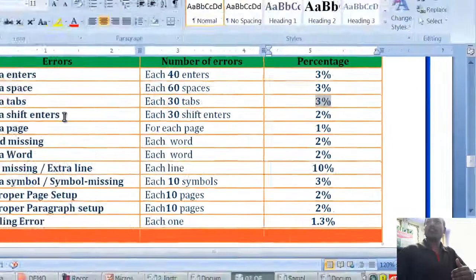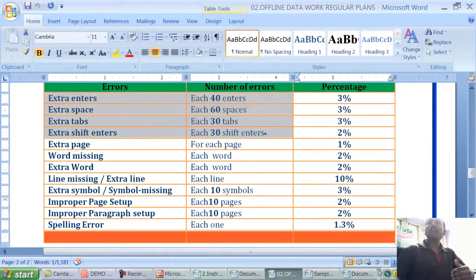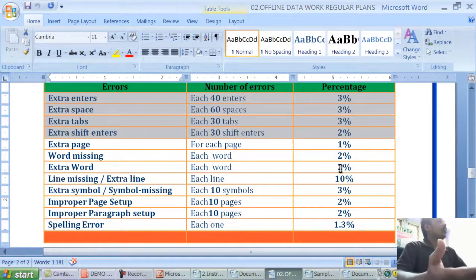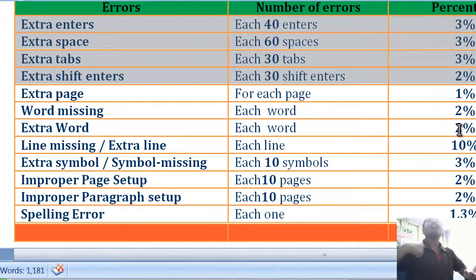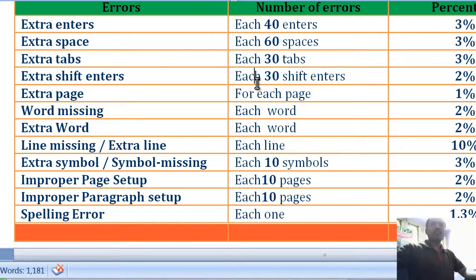Okay, now the customer says that these 3 to 4 errors, intentionally I am not doing anything. I am doing it sincerely, but unknowingly it goes into the data, and I am not responsible for these errors, the customer says. Right. But for the computer, a mistake is a mistake, right? So the customer says that if I have any error checking tools or any software to get rid of all these errors, then I can perform the work. Okay, so here we provide you the error checking tools to get rid of all these errors and you can bring 100% accuracy. Okay, now I will show you the error checking tools here.